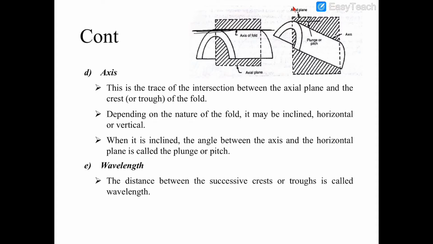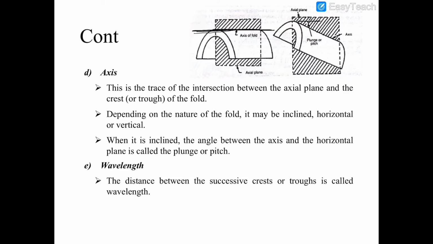As you can see in this figure, in this case, the axis of the fold is inclined. When it is inclined, the angle between the axis and the horizontal plane is called the plunge or pitch. This is the angle we are talking about. The angle between the axis and the horizontal plane is called plunge or pitch.